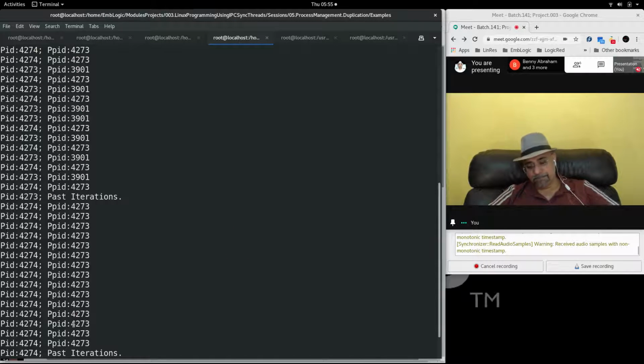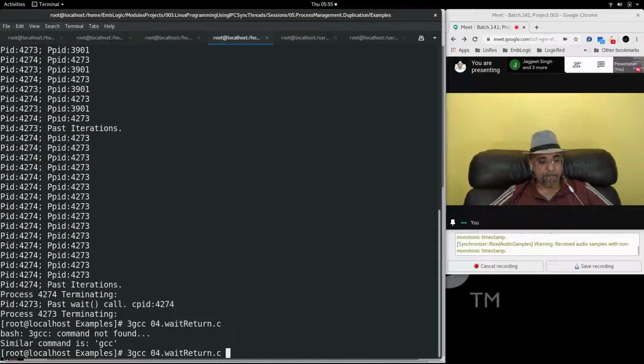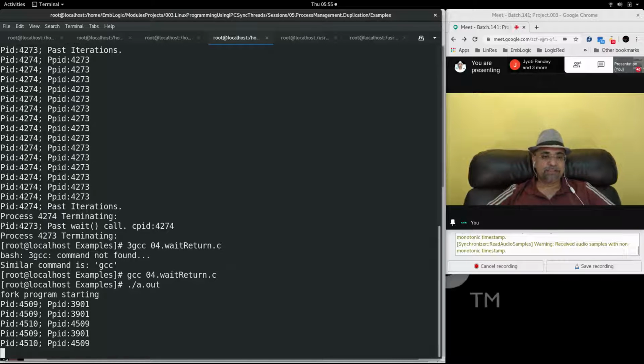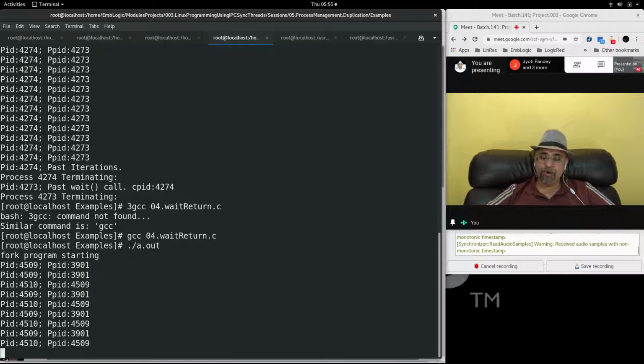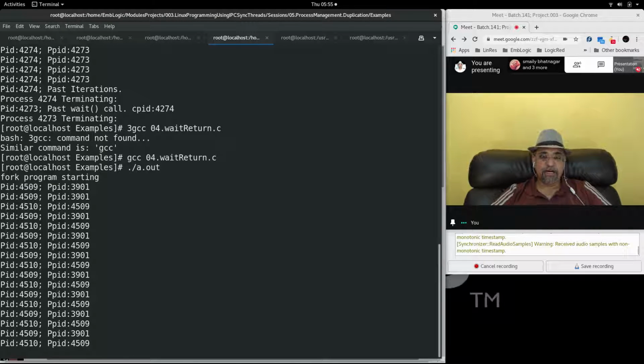Run. Both parent and child start execution. Both will go on, the parent for 15 and the child for 30 iterations respectively.